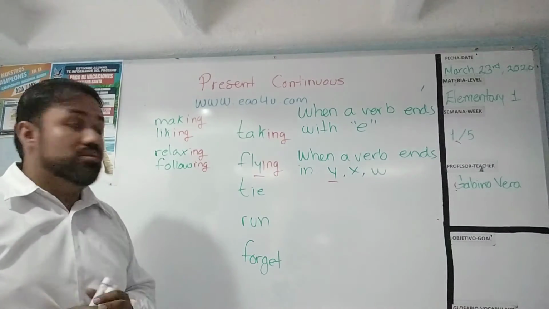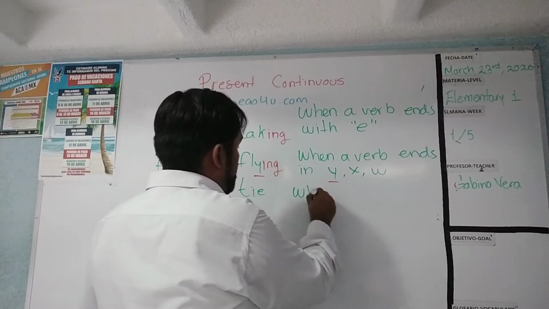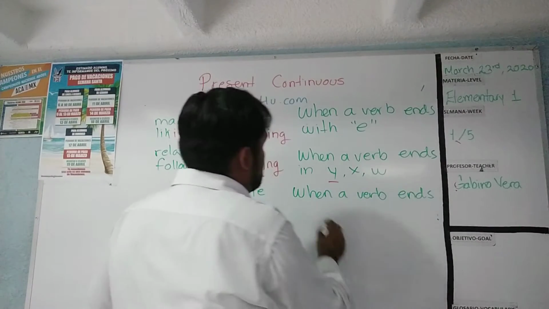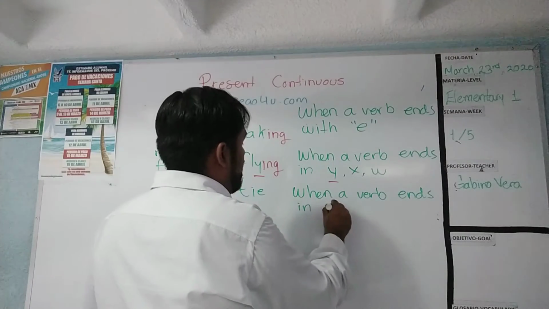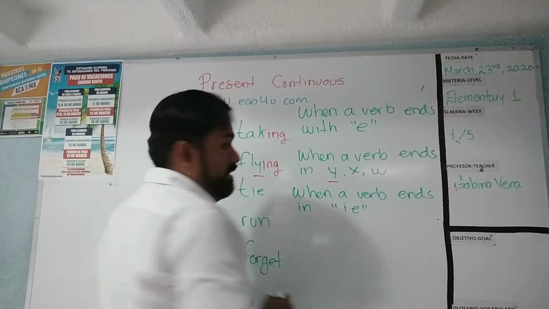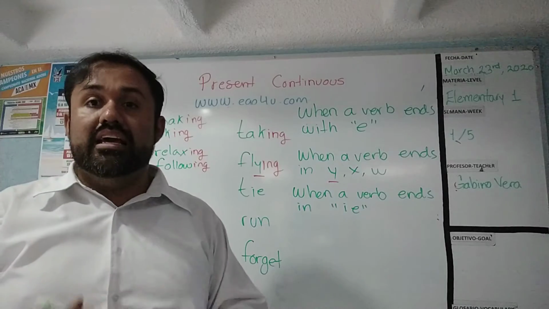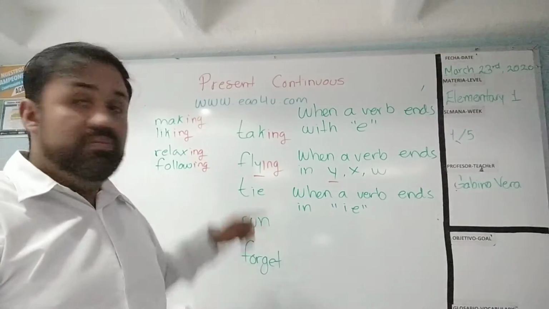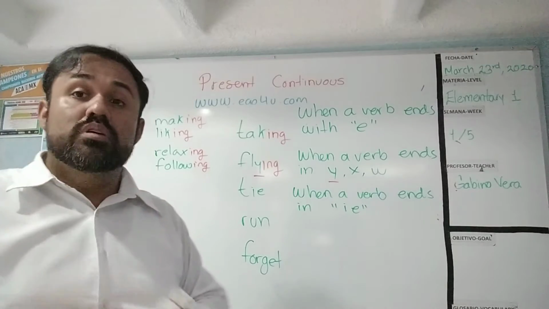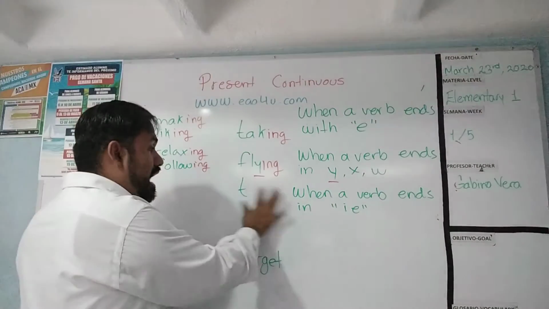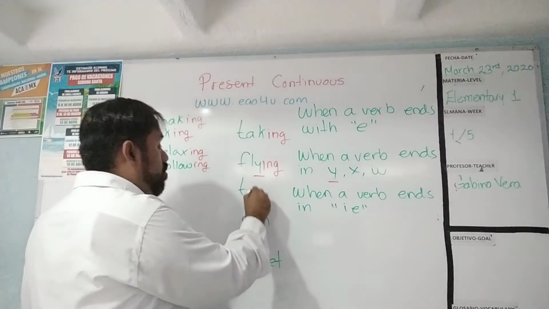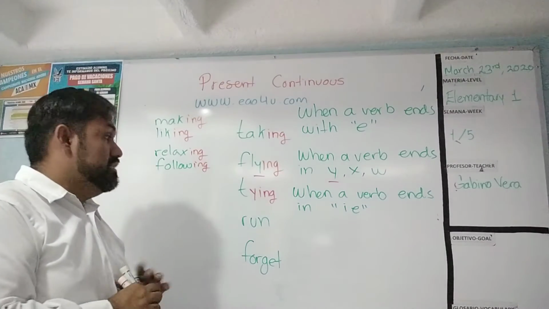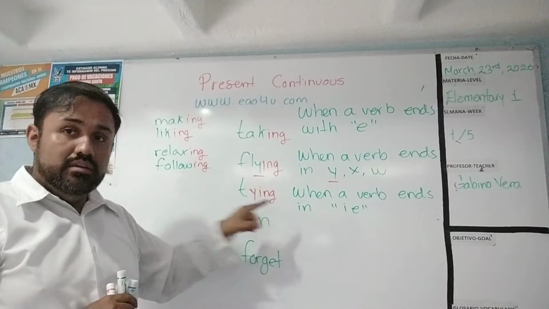Now, the verb tie. Here the rule says, when a verb ends in IE, for example in the case of the verb tie, what you have to do is drop IE and write Y-I-N-G. So in this case, it will be tying.